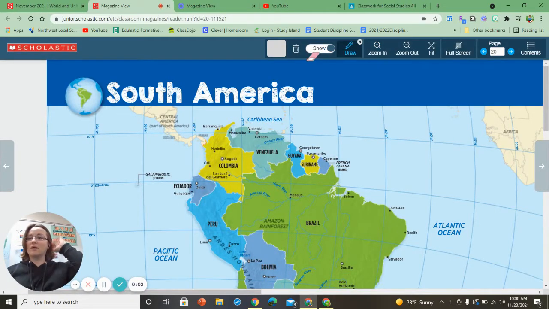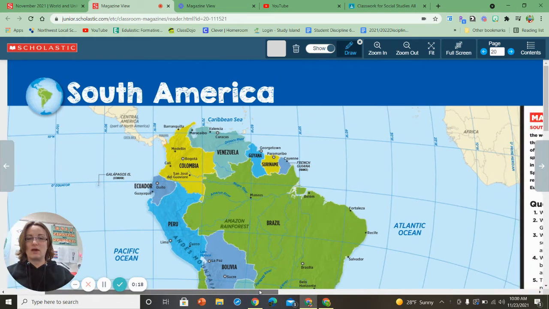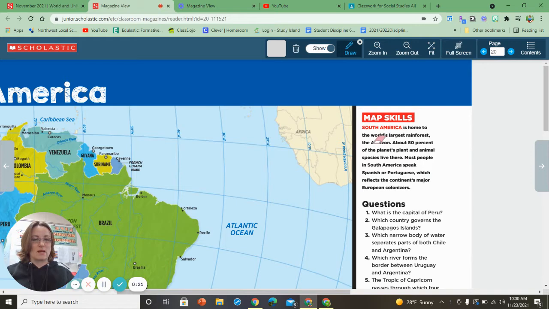All right, so we are in our Junior Scholastic 2022 U.S. and World Atlas and Almanac. So we're looking at South America now. This is the South America map, and we are going to answer questions that go along with that. So we're going to look over here. It says South America is home to the world's largest rainforest, the Amazon. About 50% of the planet's plant and animal species live there. Most people in South America speak Spanish or Portuguese, which reflects the continent's major European colonizers.